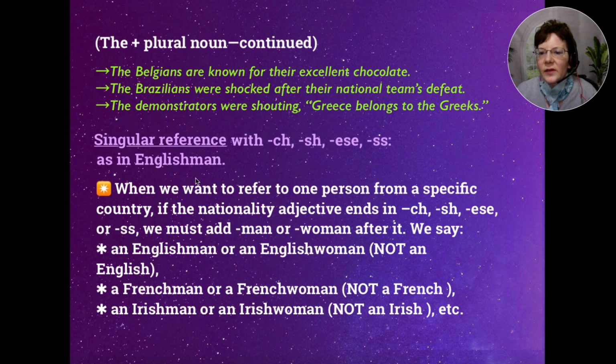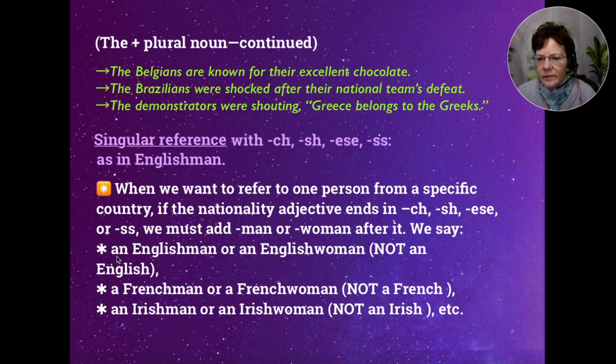Okay, now let's talk about singular reference with these endings ch, sh, ese, ss. So, as an Englishman. When we want to refer to one person from a specific country, if the nationality adjective ends in these endings, we must add man or woman after it.